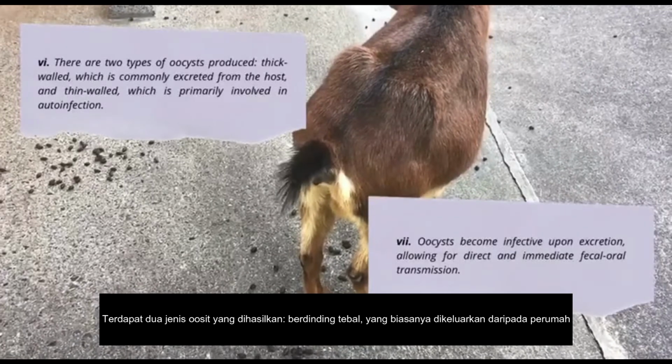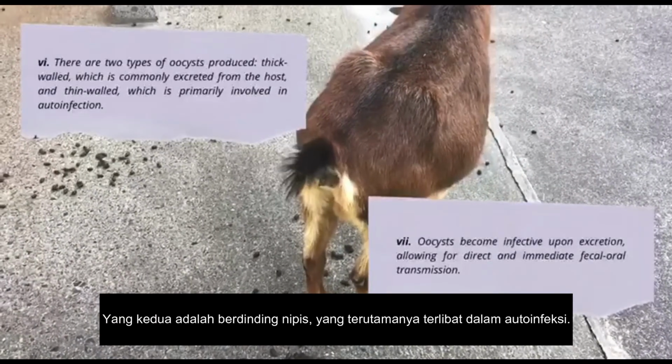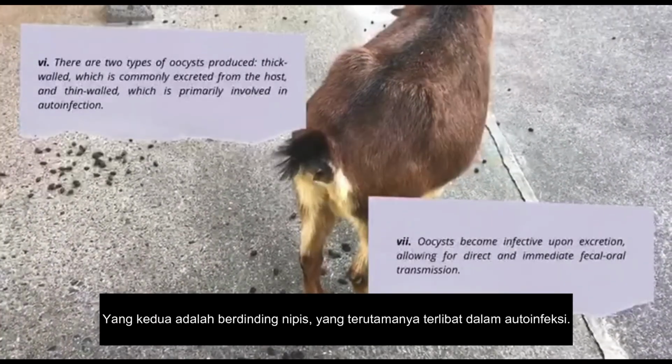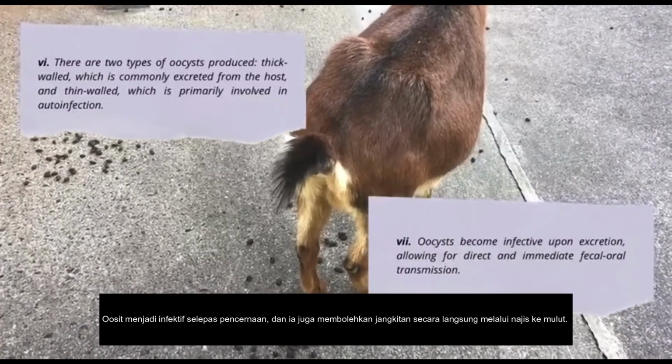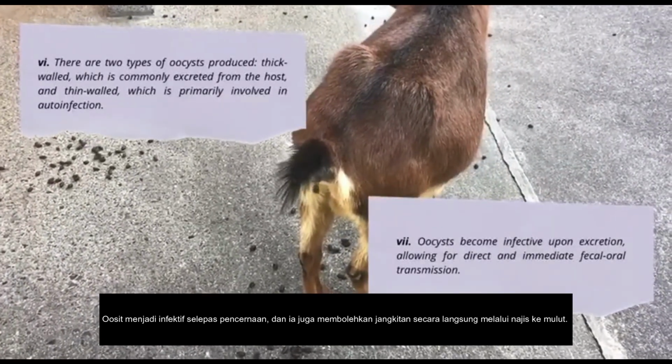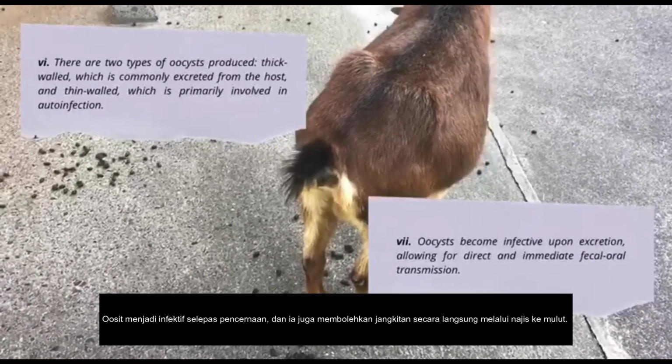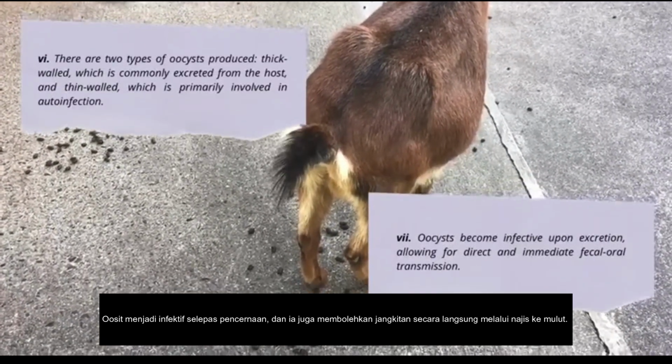There are two types of oocysts produced. The first one is thin wall, which is commonly excreted from the host. The second one is thick wall, which is primarily involved in auto-infection. The oocysts of Cryptosporidium will become infective upon excretion, and it allows for direct and immediate fecal-oral transmission.